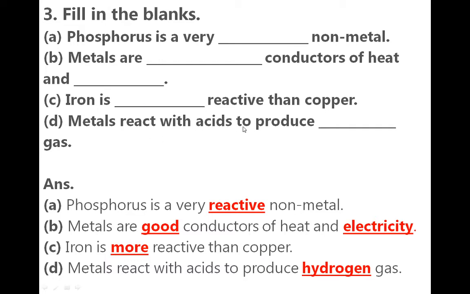Metals react with acids to produce which gas? Hydrogen gas. Do you remember the pop sound when we place a matchstick over the test tube in which hydrogen gas is there? That time a pop sound is created. So metals react with acid to produce hydrogen gas.